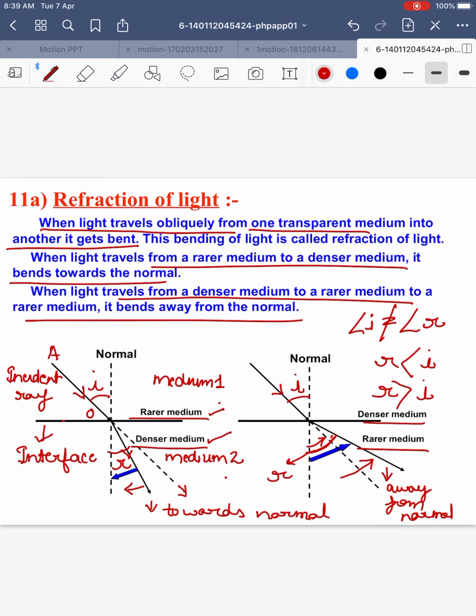So, refraction is a phenomenon which we can observe in our daily lives, because of the bending of light while going from one medium to the other. The cause of refraction we have already discussed: a change in the speed of light while going from one medium to the other.